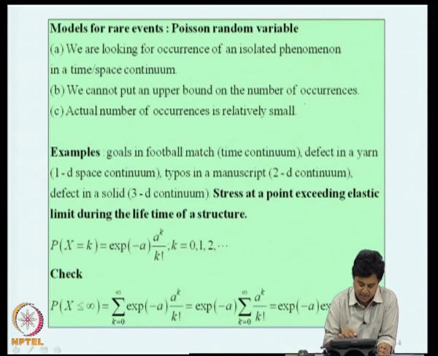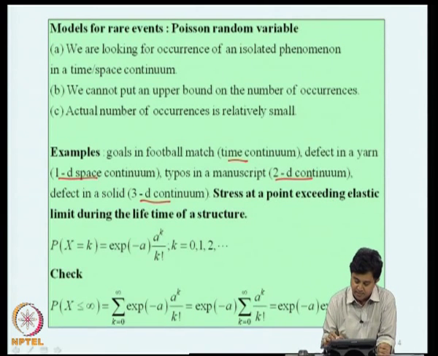Some examples are the number of goals scored in a football match, where we are looking at isolated phenomena in the time continuum, or defects in a yarn, which is a 1D space continuum, or typographical errors in a manuscript, a 2D continuum, or defects in a solid, a 3D continuum, or stress at a point exceeding the elastic limit during the lifetime of the structure. So, here we are looking for isolated phenomena in the time continuum.